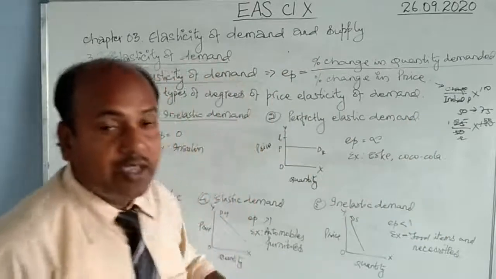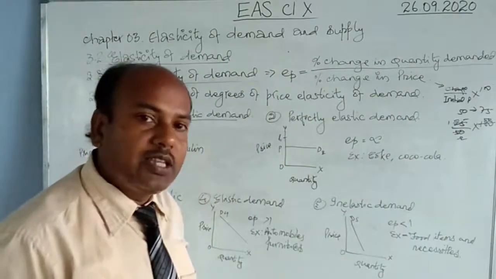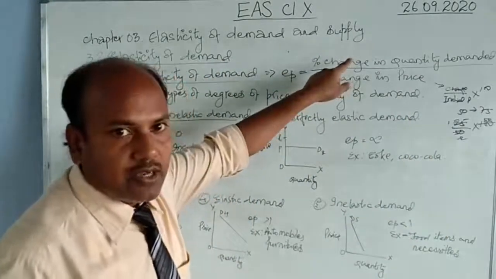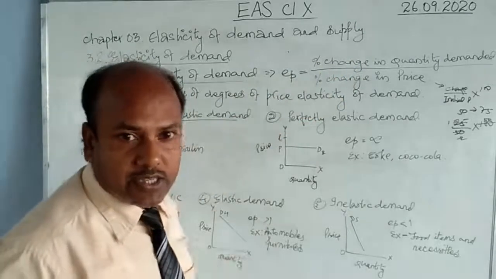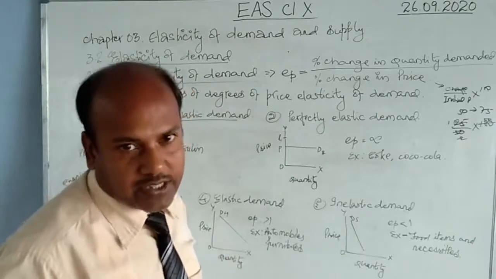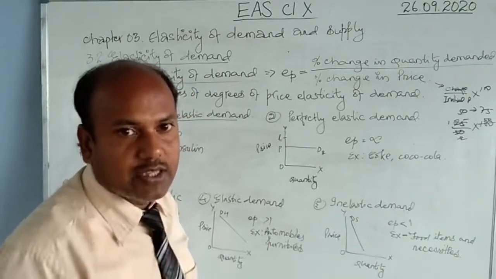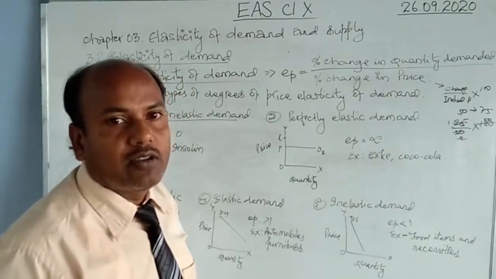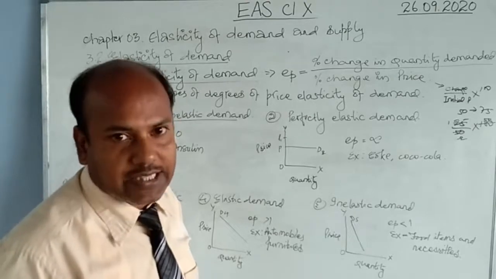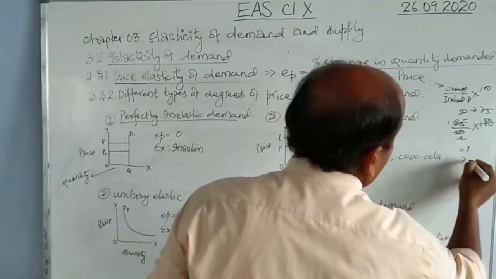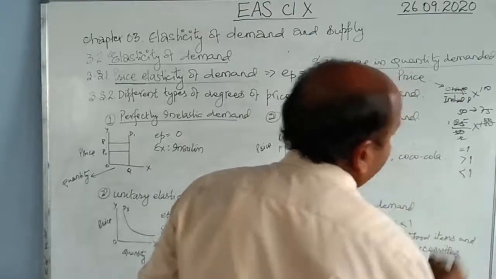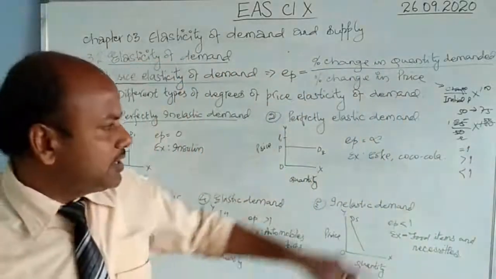In a similar way, you can calculate how much is the change in the quantity demanded. And so EP can be calculated by dividing the percentage change in the quantity by the percentage change in its price. What you get is called price elasticity. Sometimes it may come equal to 1, sometimes greater than 1, or less than 1. All are measured in these three terms.